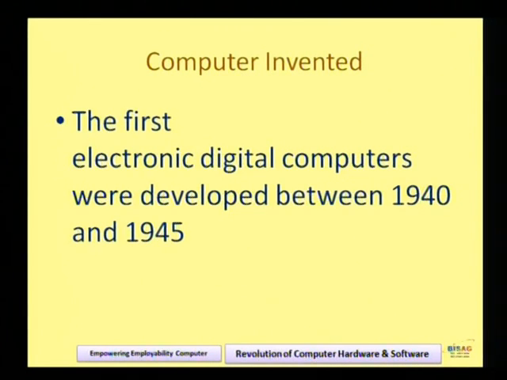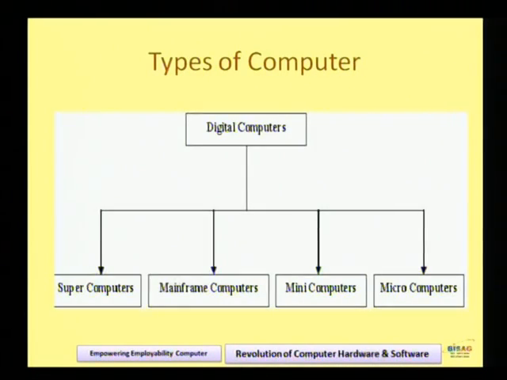Now computer, where it was invented and when it was invented. The computer was invented around 1942. I am talking about the digital computer. Please check the slide, please check the content. There are four types of computers. The first one is the supercomputer, the second one is the mainframe computer, the third is the mini, and the fourth is the microcomputer. So these are the basic four types of digital computers, and the computer was invented around 1942, right?